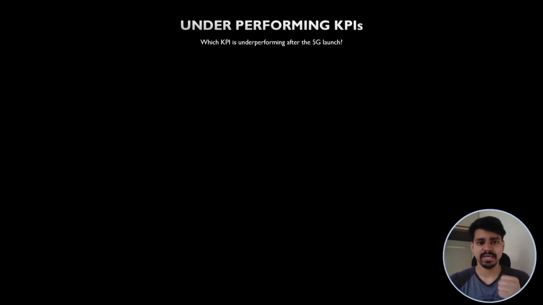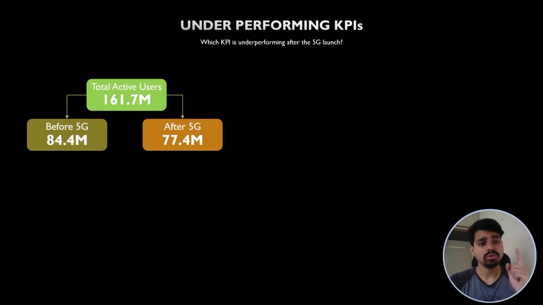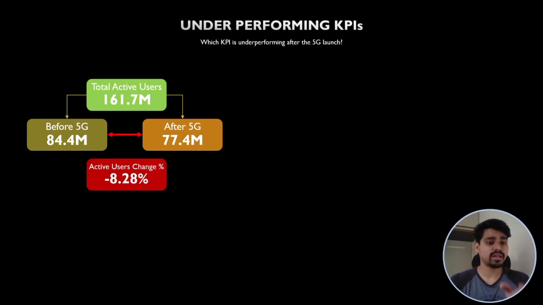Moving to the next insight, that is the underperforming KPIs, we have identified two KPIs. Number one is active users and number two is unsubscribed users. Let's first talk about active users. So the total active users of Wavecon were 161.7 million, from which 84.4 million were before 5G and 77.4 million were after 5G. This helps us to derive that there's a significant decline of 8.28% in the number of active